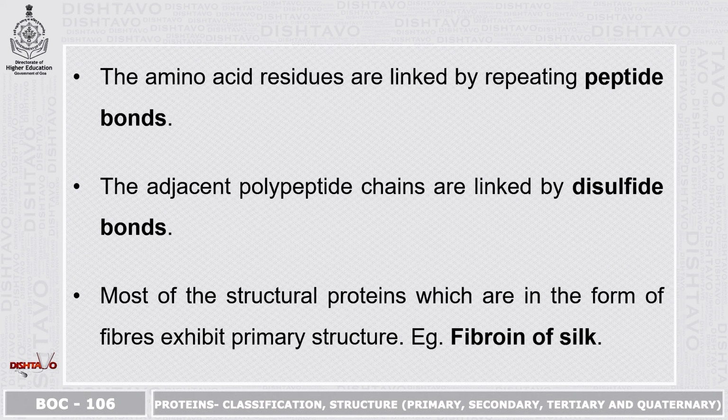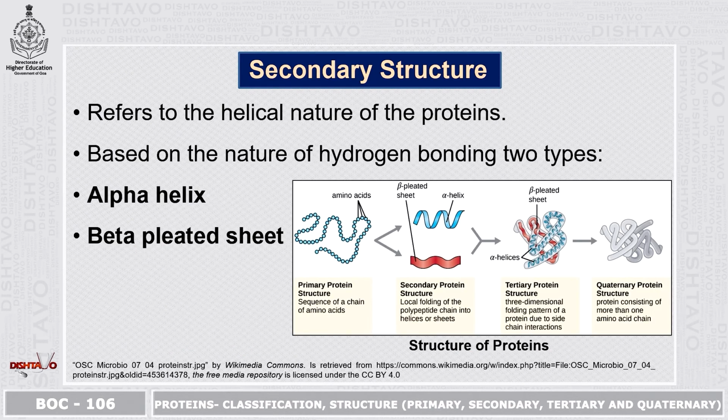Here the amino acid residues are linked by repeating peptide bonds. The adjacent polypeptide chains are linked by disulfide bonds. Most of the structural proteins which are in the form of fibers exhibit primary structure. Example is fibroin of silk. Secondary protein structure. This refers to the helical nature of the protein. Now based on the nature of hydrogen bonding, there are two types, alpha helix and beta pleated sheet.